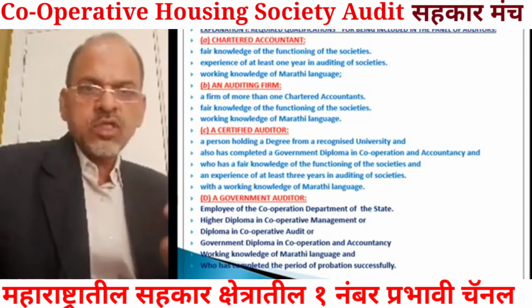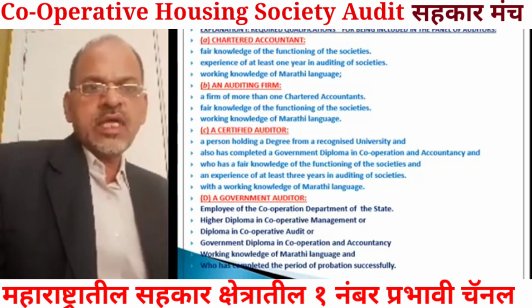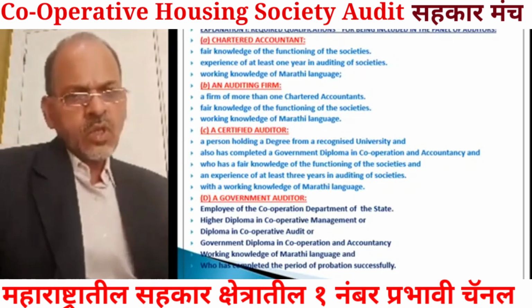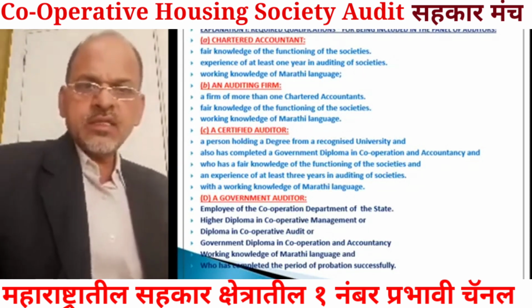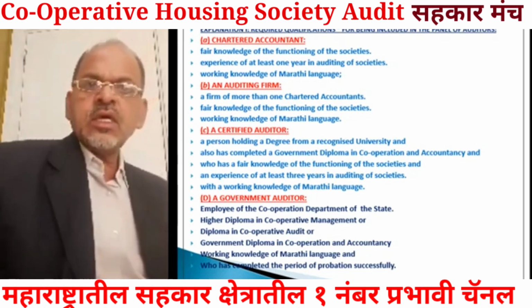So besides being a chartered accountant, what other requirements must that chartered accountant possess to be a statutory auditor of any cooperative society?